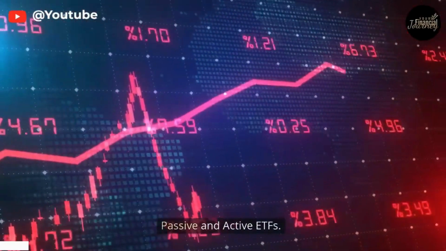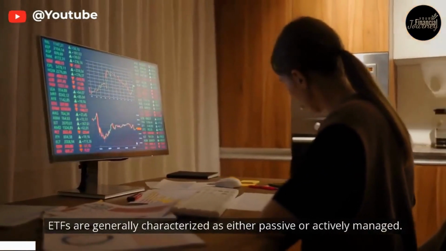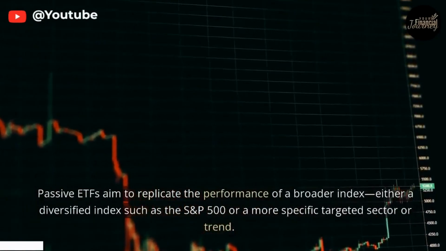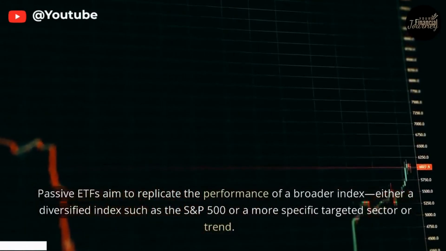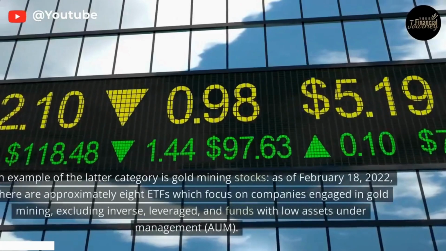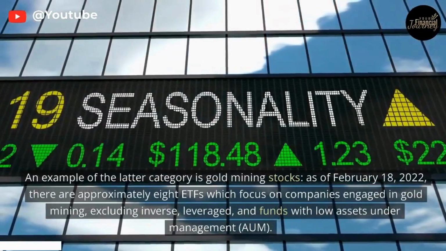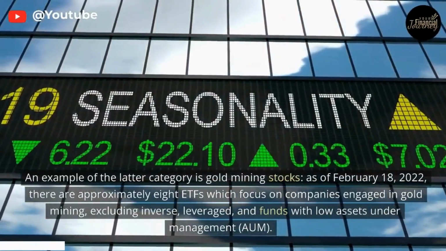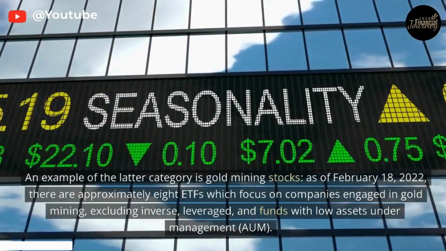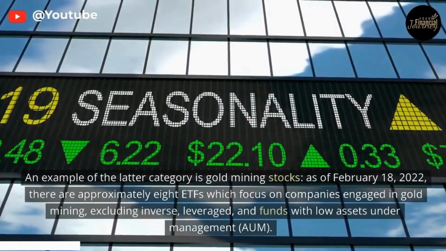Passive and active ETFs. ETFs are generally characterized as either passive or actively managed. Passive ETFs aim to replicate the performance of a broader index, either a diversified index such as the S&P 500 or a more specific targeted sector or trend. An example of the latter category is gold mining stocks. As of February 18, 2022, there are approximately 8 ETFs which focus on companies engaged in gold mining, excluding inverse, leveraged, and funds with low assets under management (AUM).